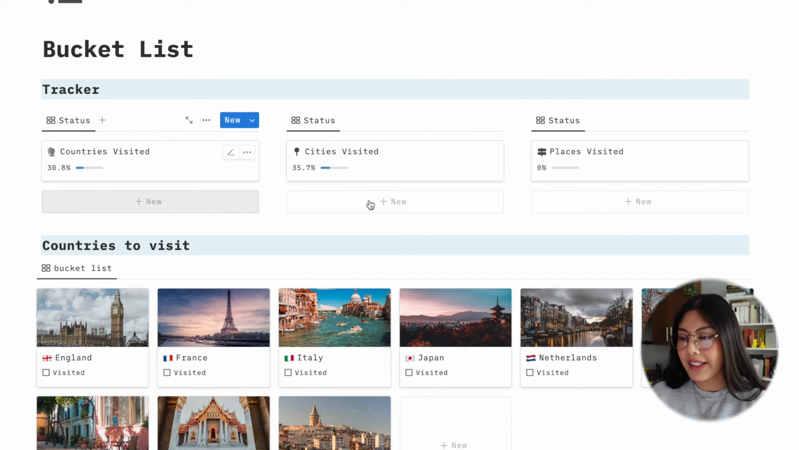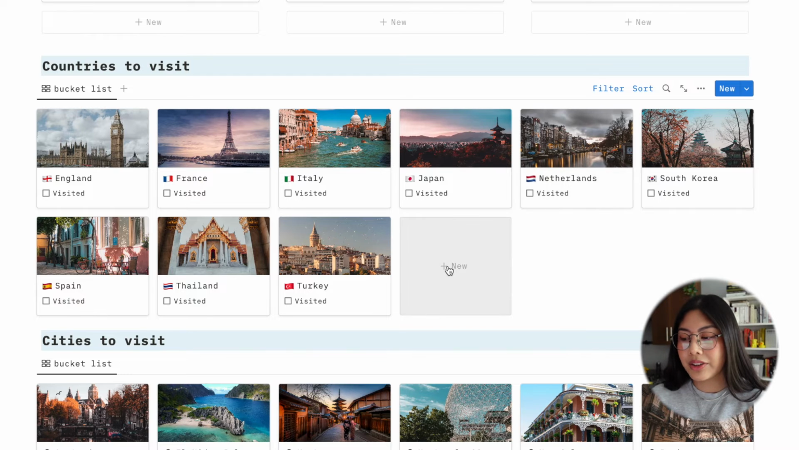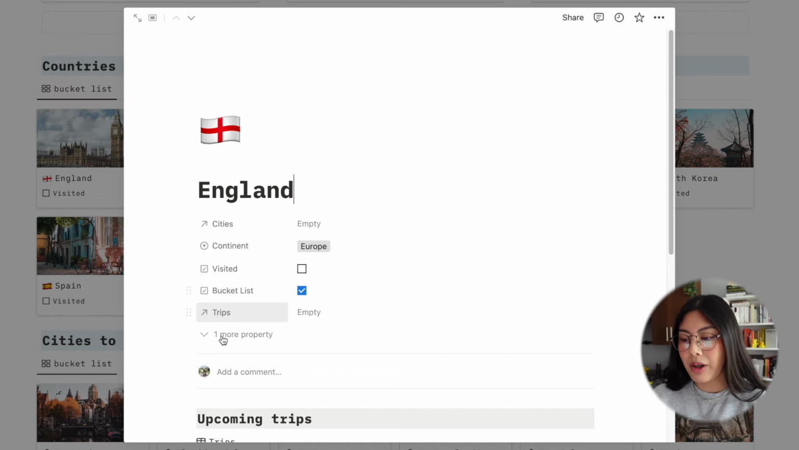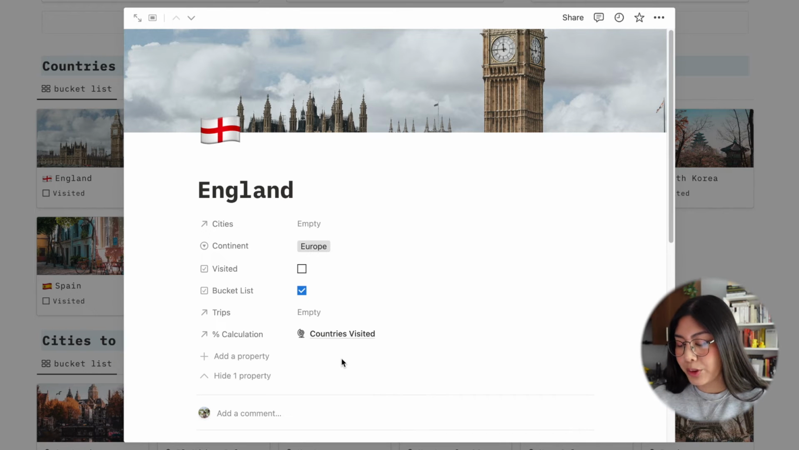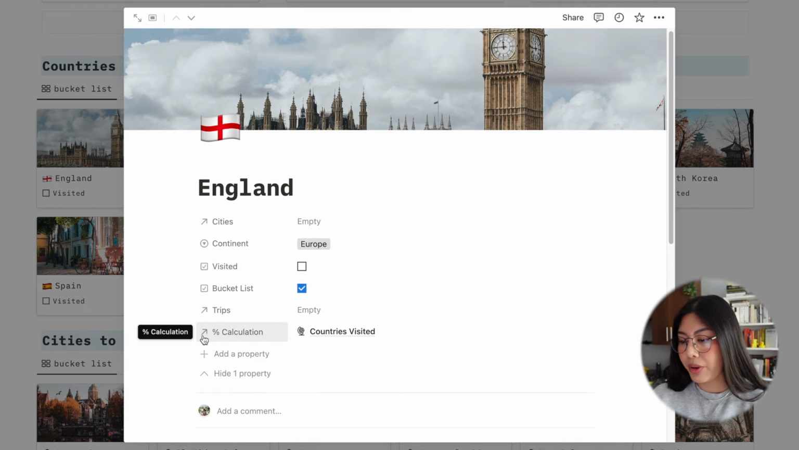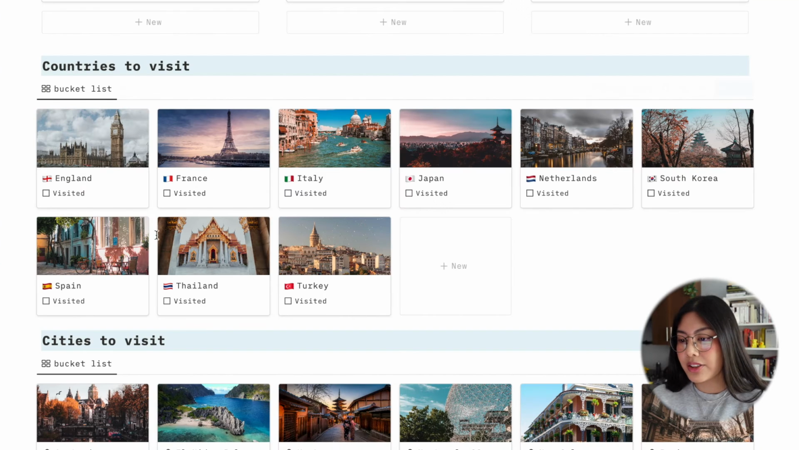The one thing that I did want to talk about in this page that is a little bit advanced: if you want to make sure that these statistics are updated, you kind of have to add the new country in here, because there's an extra property that I have in here in order to make this work. If we look at the extra property, I have this percent calculation property in here, and it'll automatically say countries visited in here as long as you add it in this bucket list page.